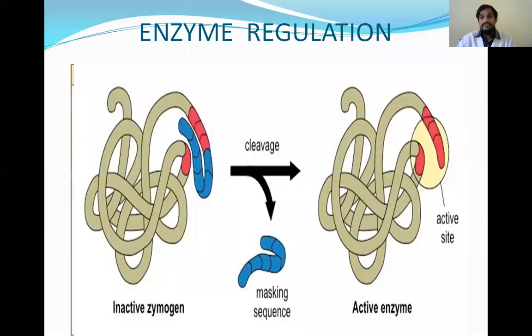Then proteolytic cleavage. Proteolytic cleavage is a mechanism in which a part of the polypeptide chain will be cleaved. A part will come out so that the enzyme will become an active enzyme. The pro-enzymes will become active enzymes. This is known as proteolytic cleavage. That is, a part of the polypeptide chain is removed, is cleaved, so that the enzyme becomes active. This is a way of regulation of the enzyme. So when the enzyme is regulated, then only it can regulate the metabolism and different steps in the metabolisms.